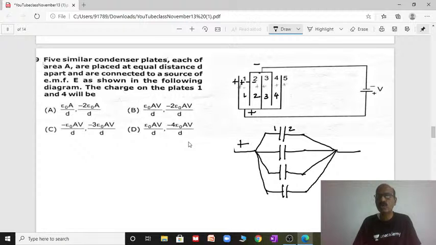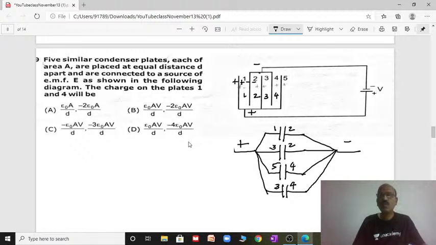You can give the plate numbers, you will understand: 1 and 2, next 3 and 2, then 3 and 4, and the last one 5 and 4. You will get all 4 capacitors connected in parallel, right?